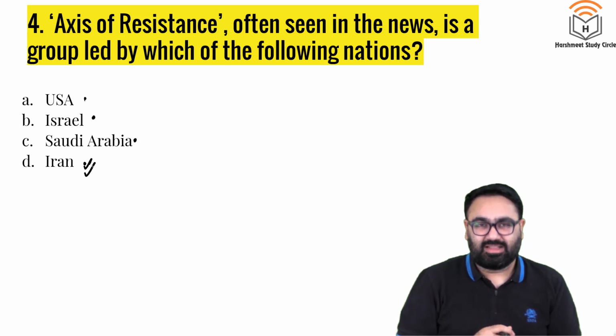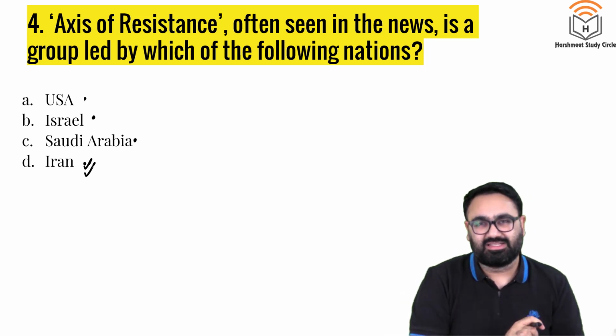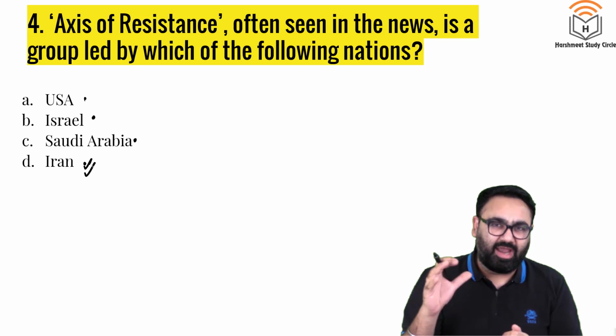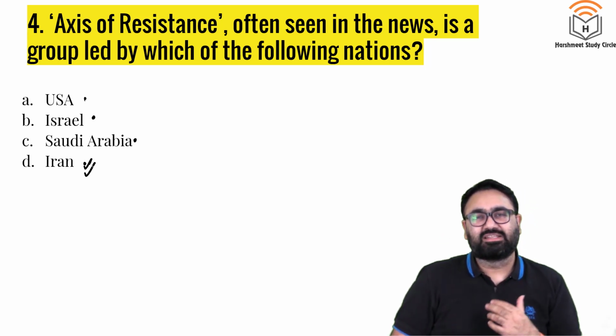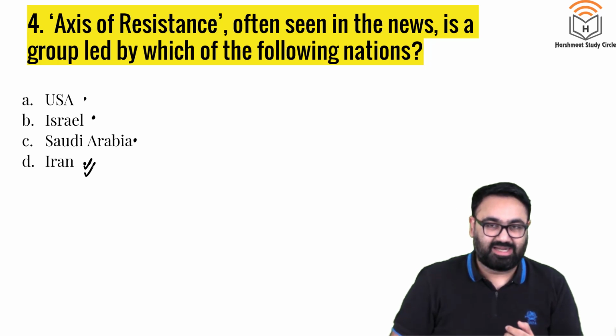So the idea is, they say that we are resisting against the evil rule or the evil control of the Western countries such as the US. So we have formed an alliance where we will be resisting against the increasing power of Western-led countries and their allies in the region such as Israel, Saudi Arabia, etc.